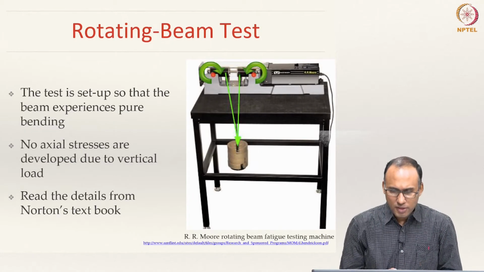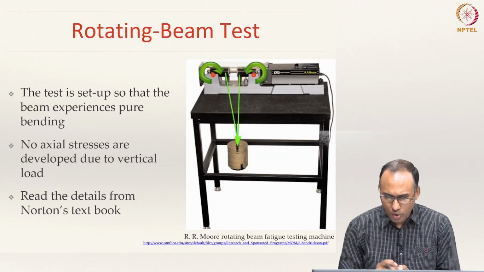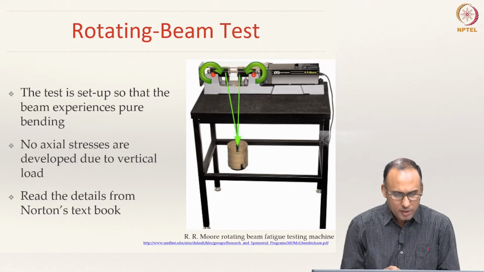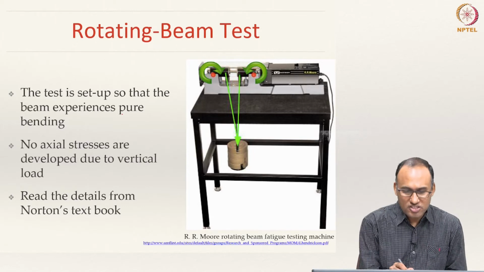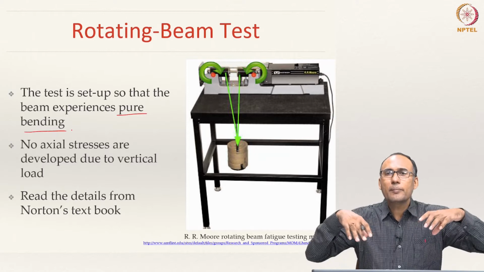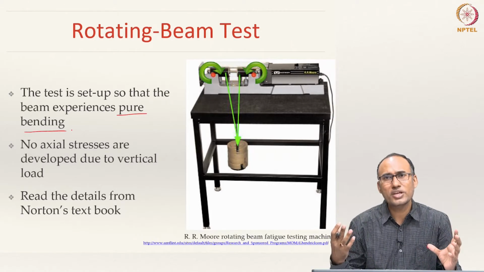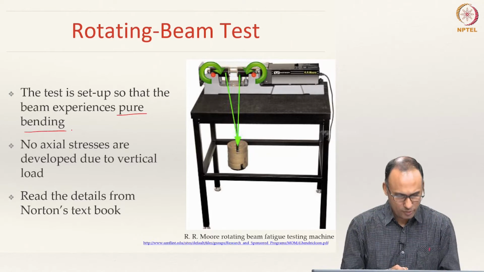Alright. So, this is a schematic that shows what a rotating beam bending test setup looks like, and the setup is prepared in such a way that the beam experiences pure bending. That means only bending stresses, the normal stresses, prevail in the material, there are no other stresses, so as to give a one dimensional loading scenario.